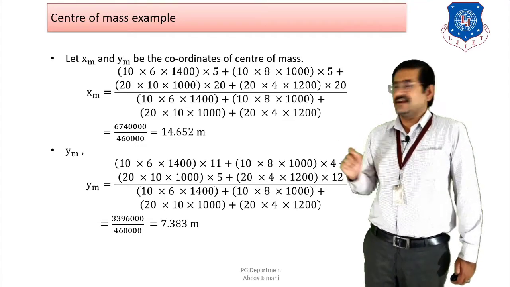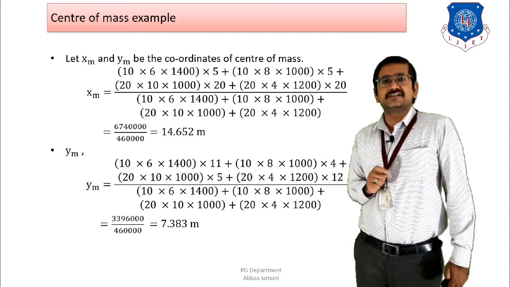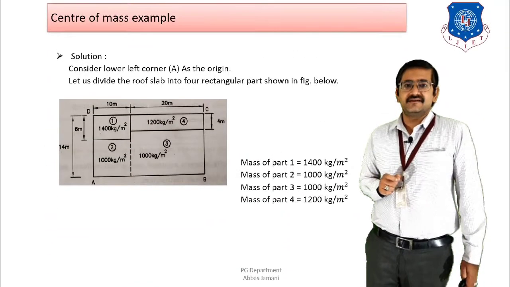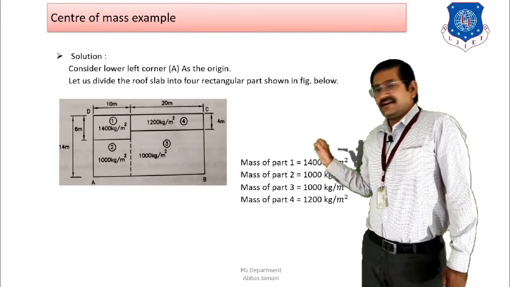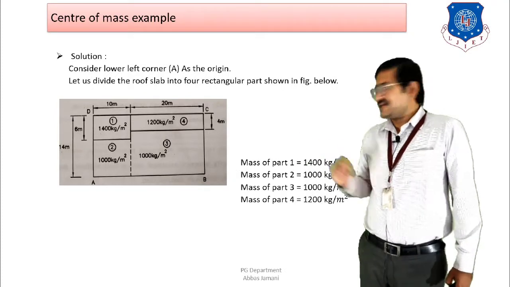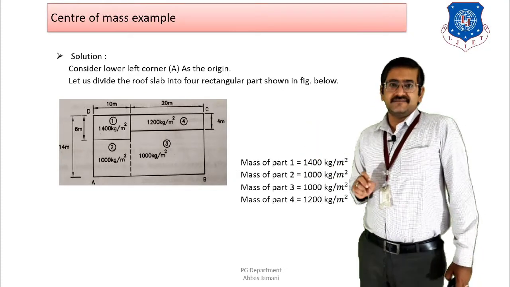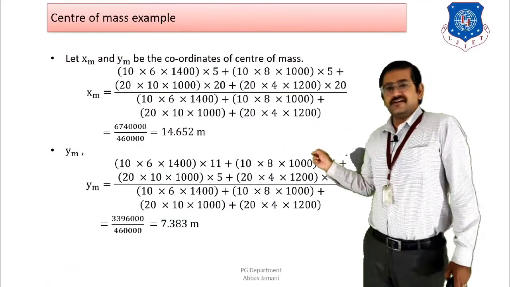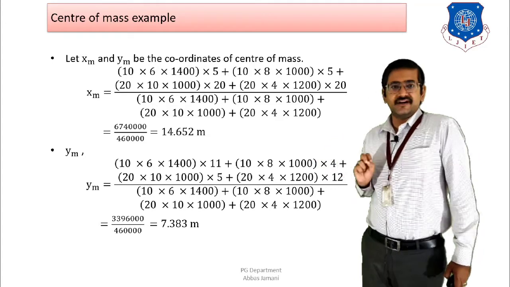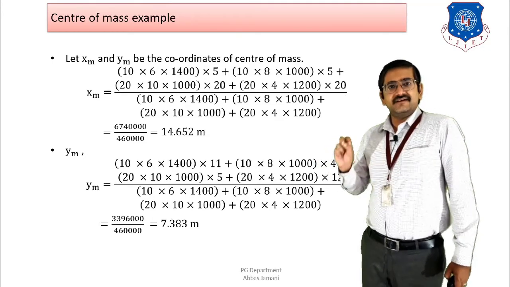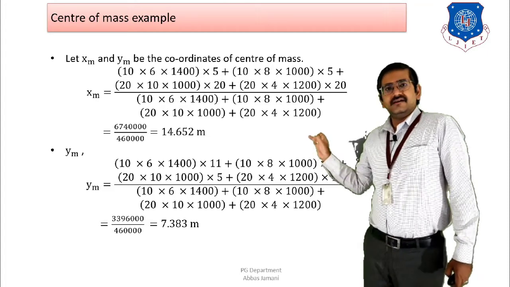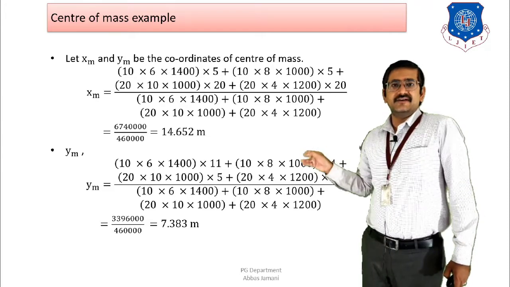If I look at the first part, the load of the first part is 1400 kg per meter square. And what is the area? I can say that 10 meters into 6 meters is the area where the 1400 kg per meter square is concentrated. So I write xm is equal to 10 into 6 into 1400. As soon as I write 10 into 6 into 1400, the load is converted into kgs, right?